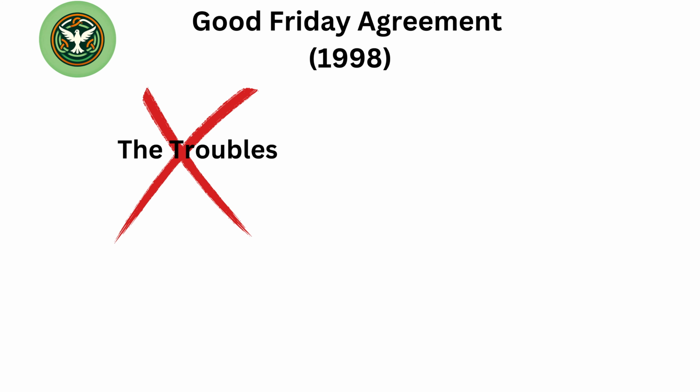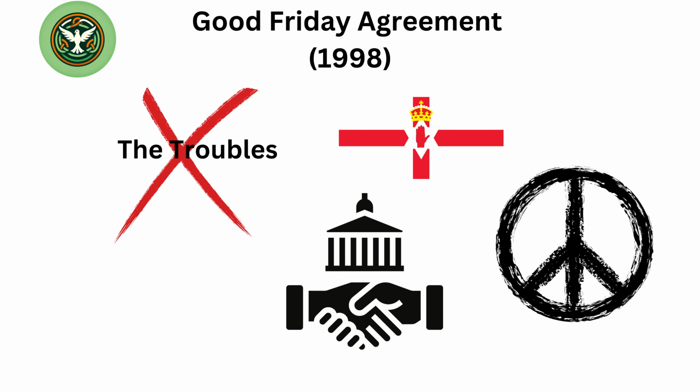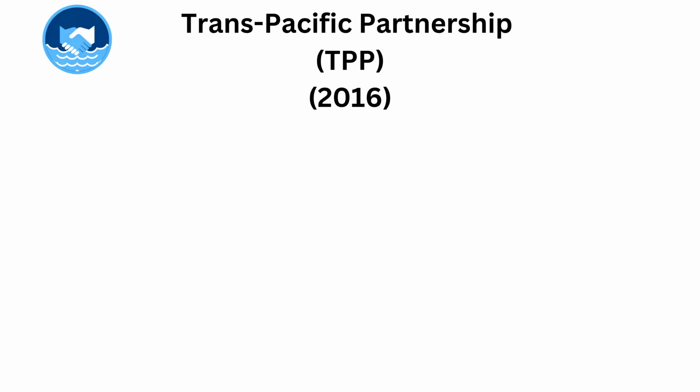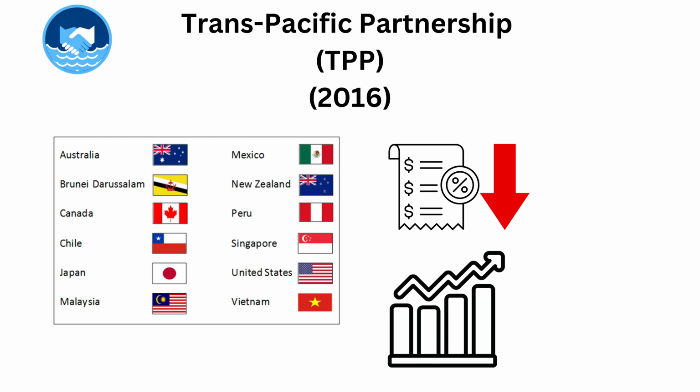Good Friday Agreement, 1998, ended most of the violence of the Troubles, a political conflict in Northern Ireland, by establishing devolved government and creating provisions for historical inquiries and disarmament. Trans-Pacific Partnership, TPP, 2016, a trade agreement among 12 Pacific Rim countries aimed at deepening economic ties, reducing tariffs, and promoting trade to boost growth. The USA withdrew in 2017.